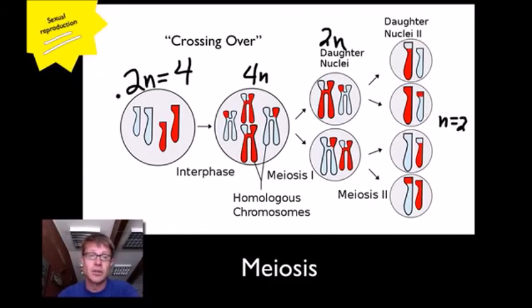So we started with 2n equals 4, now we have n equals 2. Each of these 4 things in a male become a sperm, and in a female, one of them will become an egg. And the other ones will actually form polar bodies.